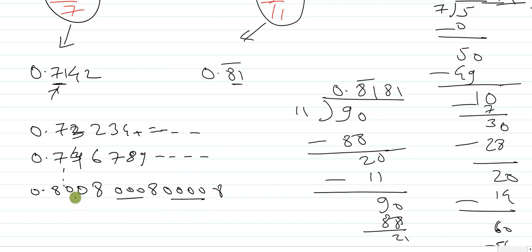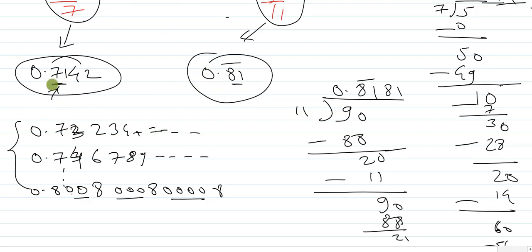I am increasing the number of zeros. Getting it? So all these will be examples of irrational numbers lying between these two rational numbers. First we converted into decimal expansion, then we took the first two digits and wrote numbers greater than these two digits and less than these two digits.